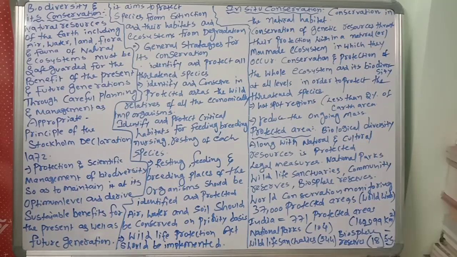Almost all endangered species we should protect. This is a point you should remember. So it aims to protect species from extinction and their habitats and ecosystems from degradation. All important habitats we should protect, and species we should protect, and ecosystems should be protected from degradation.